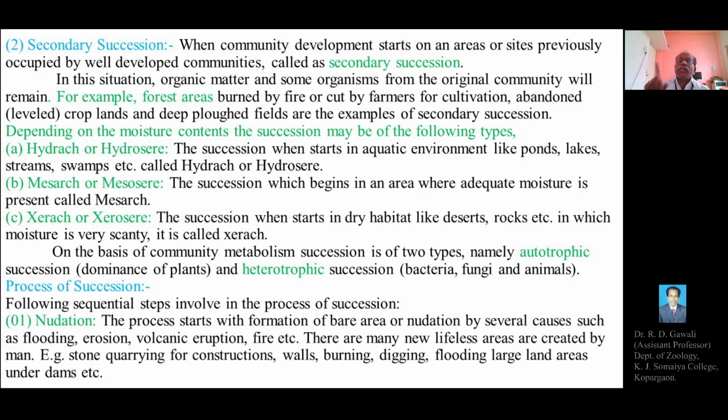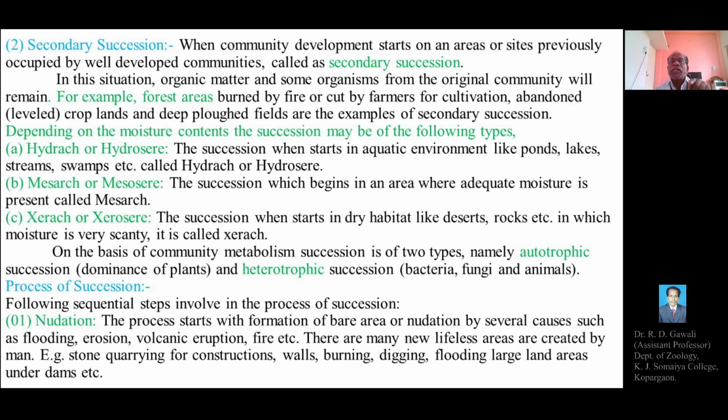In primary succession, we have explained that the community, which may be a climax or stable community, develops on a totally bare land or sterile area where there is no previous community present.